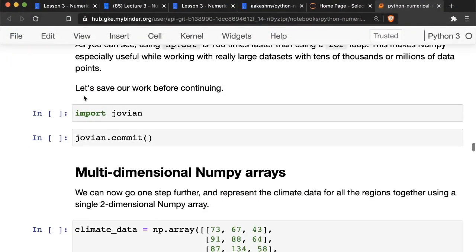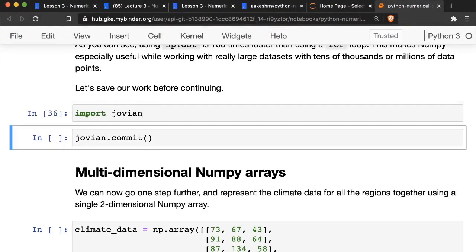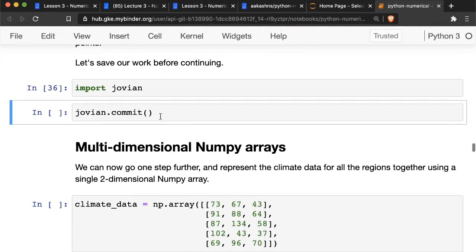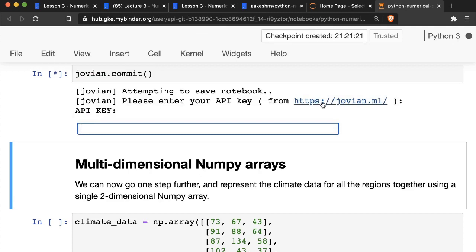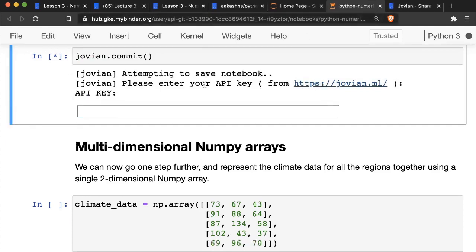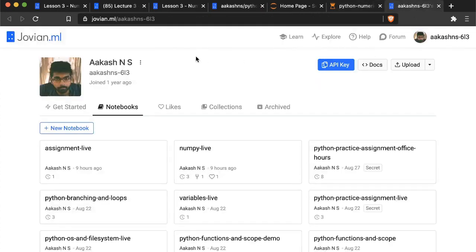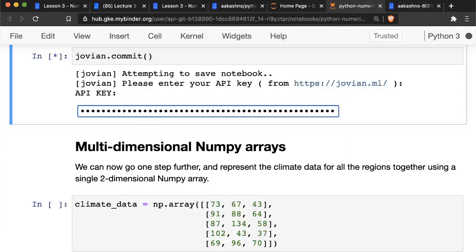Now, before we go ahead, let us just save our work. So I'm just going to import the Jovian library and run jovian.commit. And this will ask us for an API key. So this is to capture a snapshot of your notebook. So you can go to your Jovian account, just visit jovian.ml and log in and copy your API key and then paste it back here.